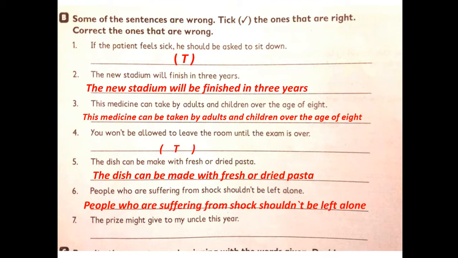Number six, people who are suffering from shock shouldn't be left alone. Number seven, the raise might give to my uncle this year. Might be given to my uncle this year. Might be given.